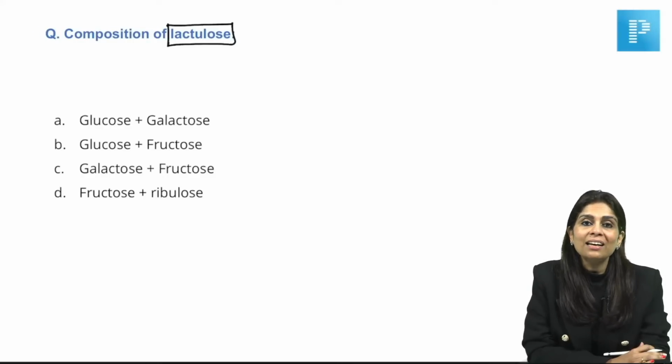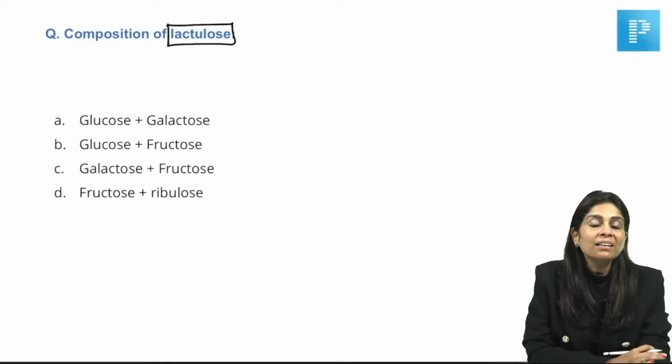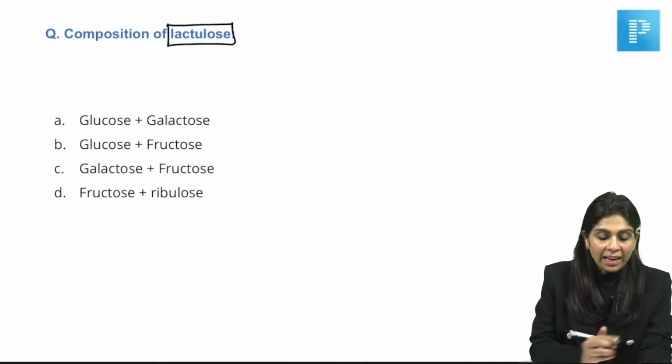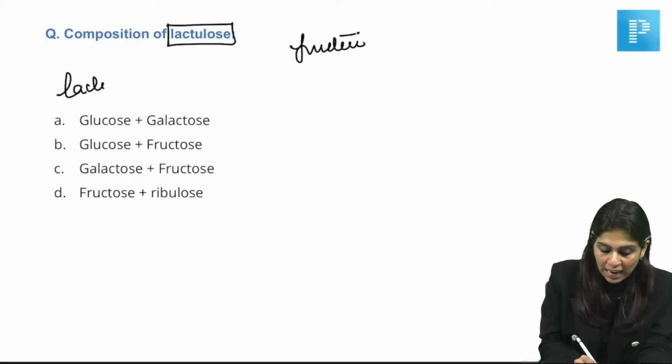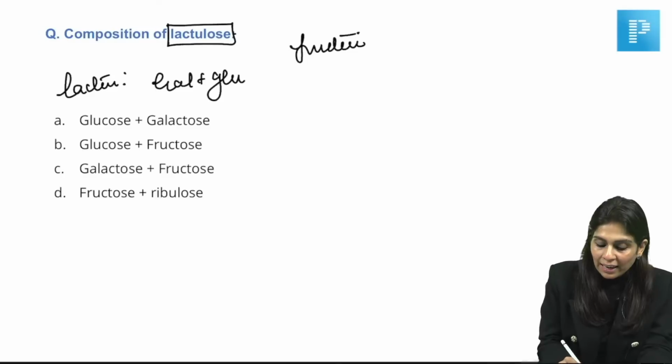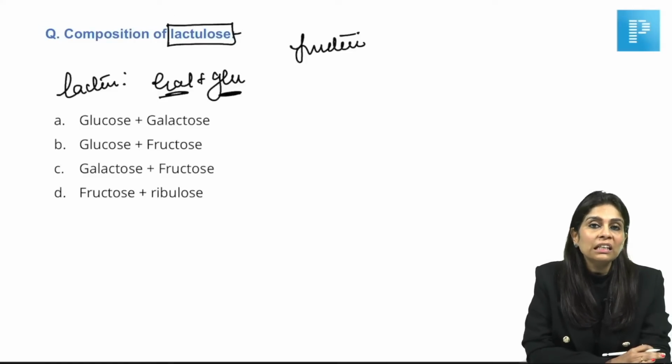And predominantly lactulose is used in a patient with hepatic encephalopathy. And what is lactulose made up of? The clue is there in the name. It ends with UL. I've told you in the session that when anything ends with UL, it's a clue that there is a ketose. And we know the well-known ketose is fructose. So, lactose is supposed to have galactose and glucose, and lactulose has got galactose and fructose. Only to denote that it has got a ketose, there is an UL in its name.